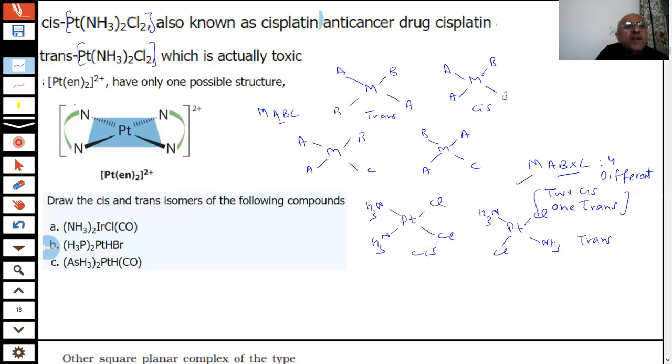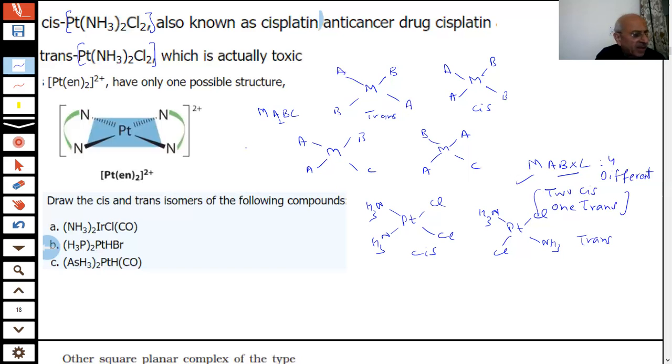And if I say whether this will have geometrical isomers or not, Pt(en) twice. If I want to draw this, how will I draw it? Pt. That is a bidentate ligand, student, for square planar.